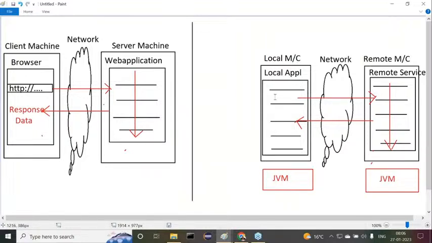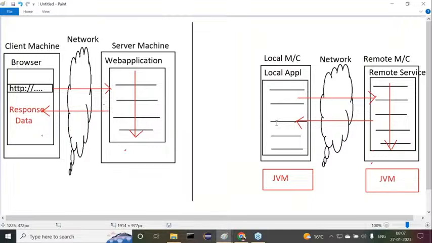So here the client is not fixed in the case of remote applications. In the case of distributed applications, the client is not fixed. Client may be a normal Java program with a main method. Client may be a servlet program.